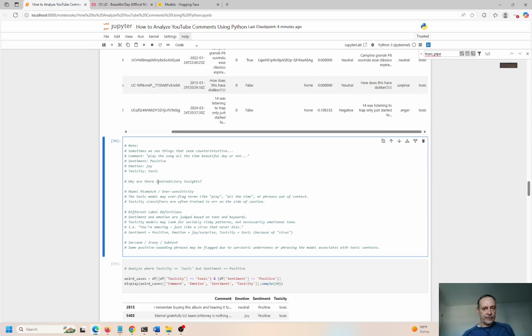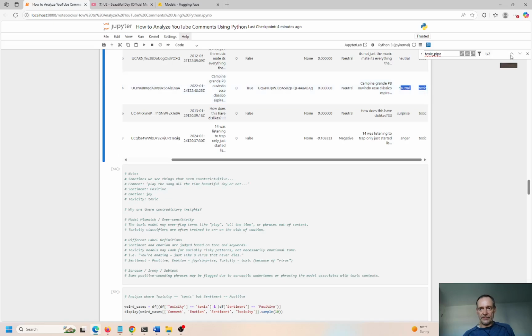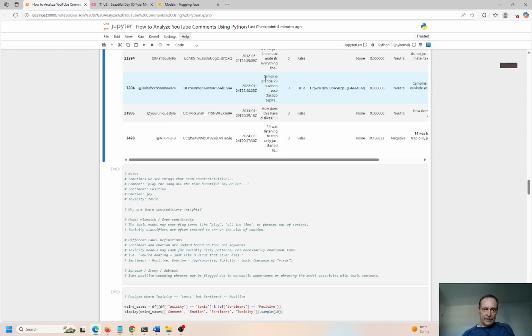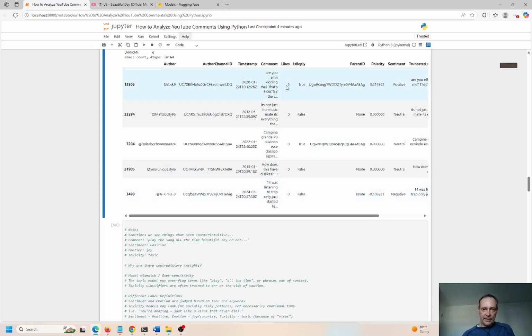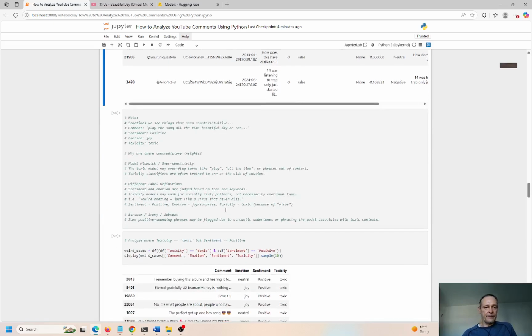Why could there be contradictory insights? So this right here could be neutral. This kind of seems contradictory, right? This has neutral and toxic together for the same comment. And all it says over here in the comment is campaign. Well, that one's another language. Let me see if I can find something different. Surprise and toxic. Okay. Those two don't really seem to go together. And the comment was, are you effing kidding me? That's exactly the same thing or whatever. Maybe it doesn't like this. It's kind of a quasi curse word, but there could be contradictory insights.